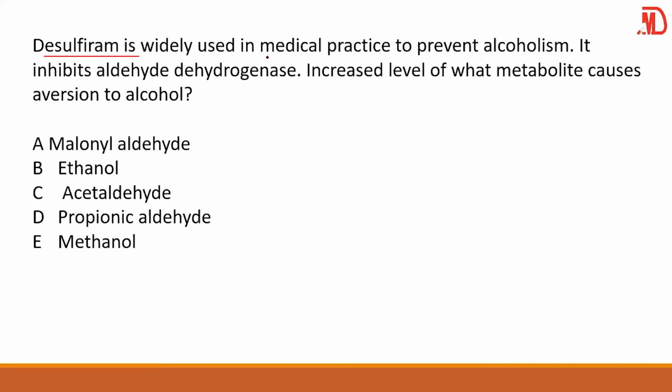Disulfiram is widely used in medical practice to prevent alcoholism. Good. Now, if you have worked in the ward or the emergency department, you know what disulfiram is all about. Now, it inhibits aldehyde dehydrogenase. Now, increased level of what metabolite causes aversion to alcohol?